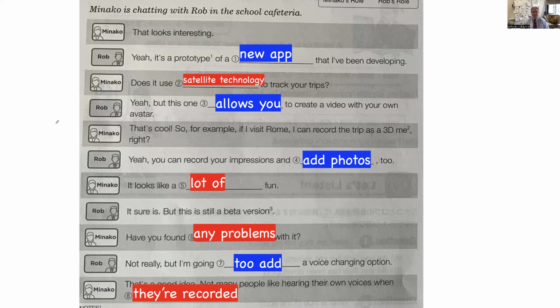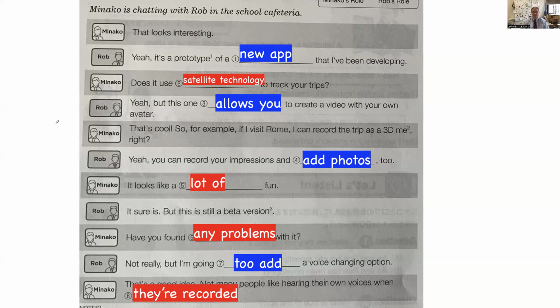Minako is chatting with Rob in the school cafeteria. That looks interesting. Yeah, it's a prototype of a new app that I've been developing. Does it use satellite technology to track your trips? Yeah, but this one allows you to create a video with your own avatar. That's cool.